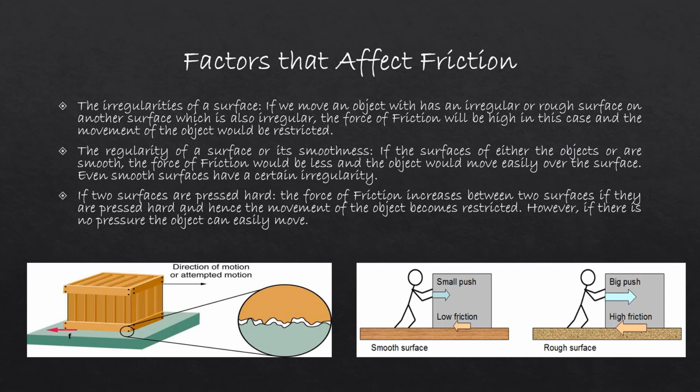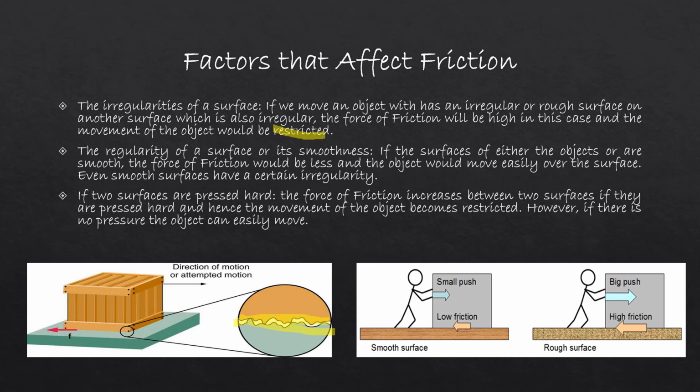So just recall all the things we have discussed in today's session: what are the factors that affect friction? The irregularities of the surface. If we move an object on an irregular or rough surface, the force of friction will be higher and the movement of the object will be restricted.